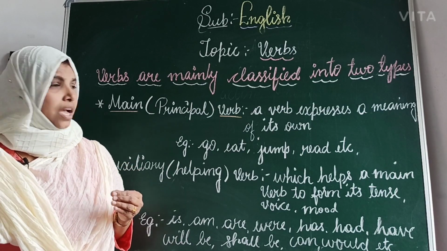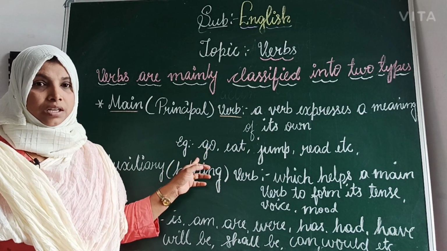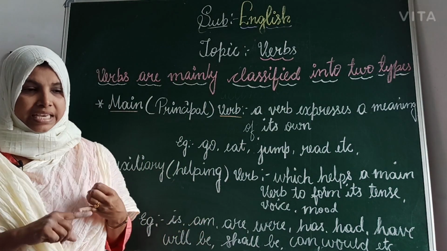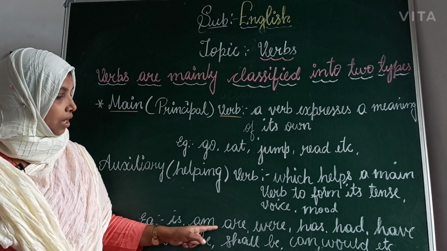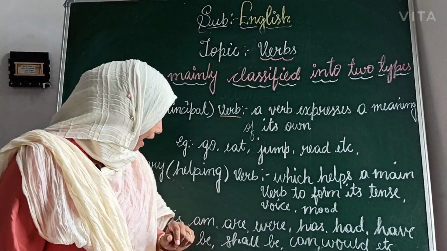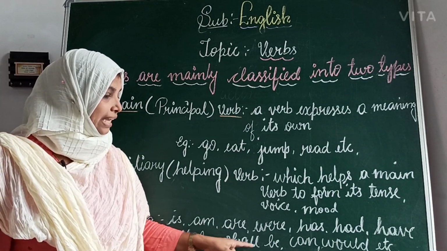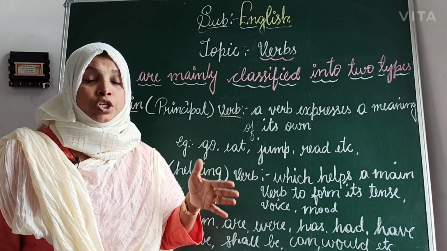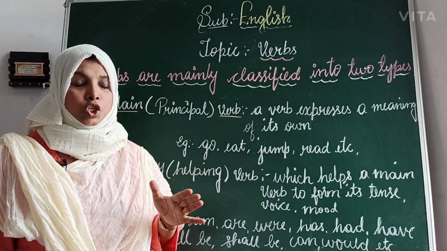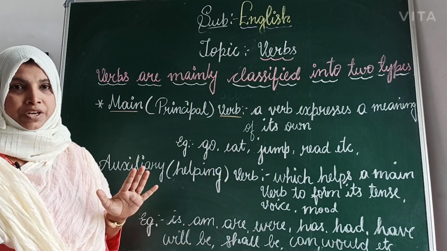For example, I can't use just go, is it? I have to add some helping verbs. What are the helping verbs? Is, am, are, were, has, had, have, will be, shall be, can, could, should, may, might, shall have, will have. These all we call helping verbs.